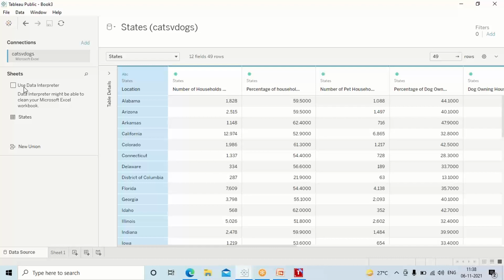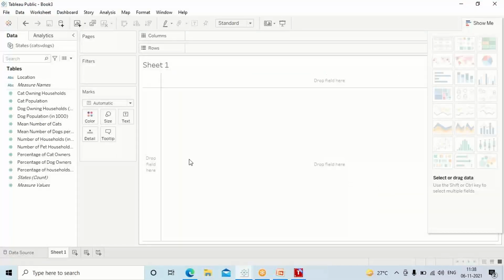Is it clear so far, guys? So this sheet is saved in something called the data source. As I mentioned earlier, with interactive dashboards, if you change this data source, that figure will change. Now let's get into Sheet 1. I have now created one Sheet 1. Whatever data we have in the data source has come up like this. These are all the rows and columns that we have in that data source. Are we clear so far, guys?